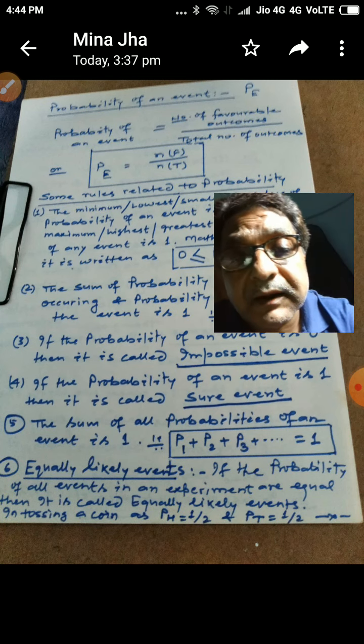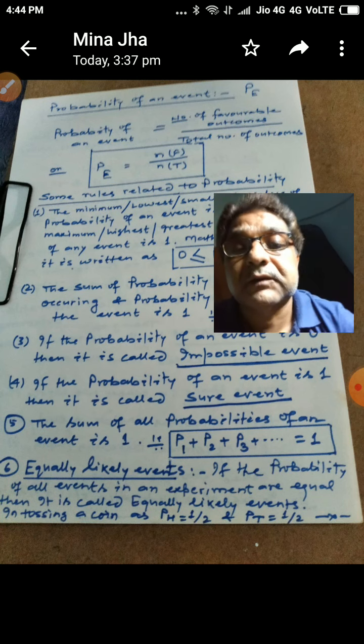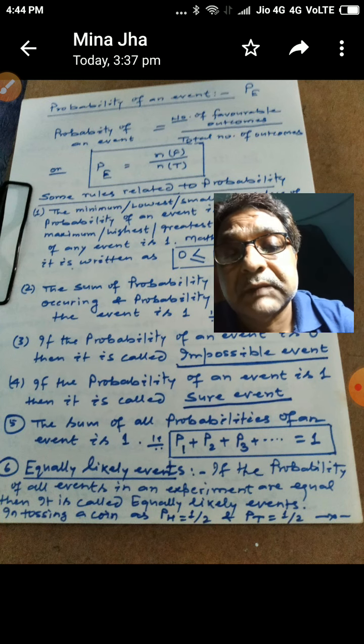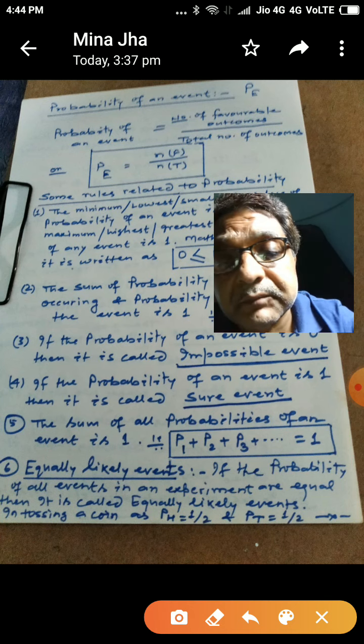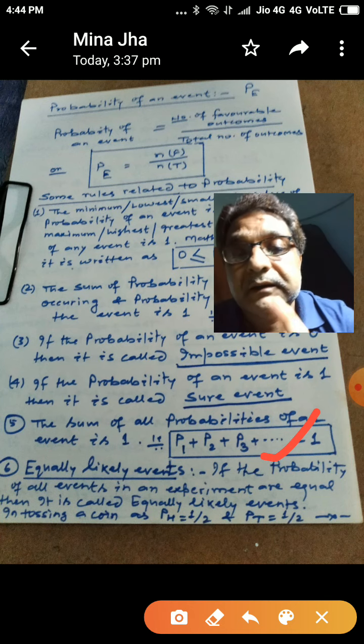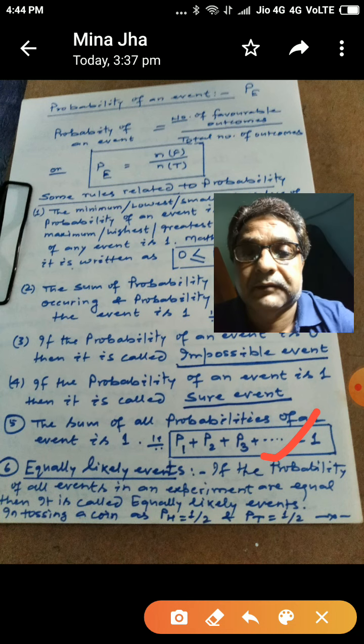Then if you add all these probabilities, again it is equal to 1, because the maximum value of probability is 1. Mathematically we may say that p1 plus p2 plus p3 plus and so on is equal to 1.